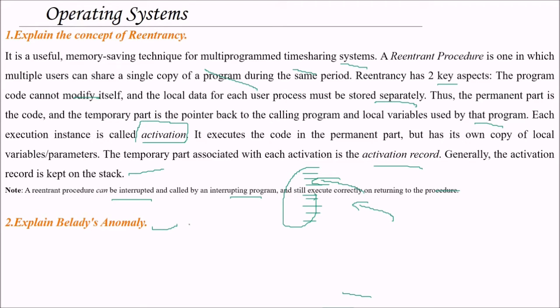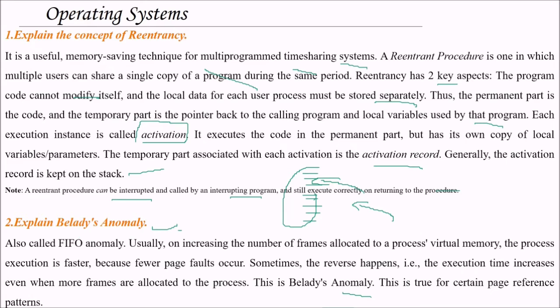But Belady's anomaly, also known as the first in first out anomaly, says otherwise. Usually, on increasing the number of frames allocated to a process in virtual memory, the process execution is faster because you have fewer page faults. But sometimes the reverse happens: the execution time increases even when more frames are allocated to the process. This is Belady's anomaly. This is true for certain page reference patterns.